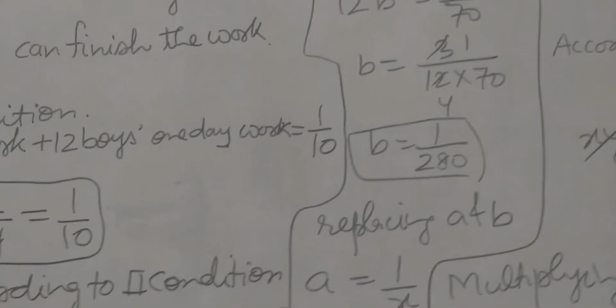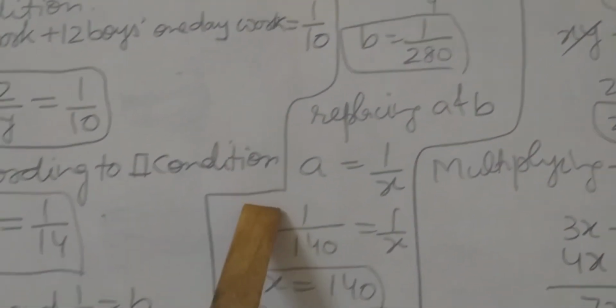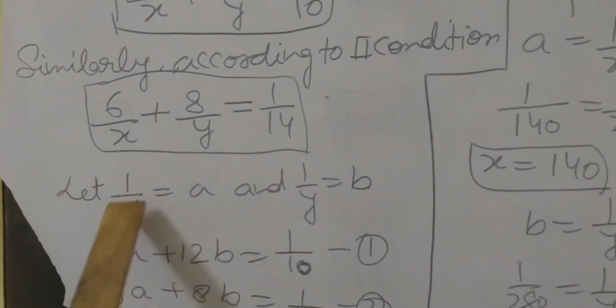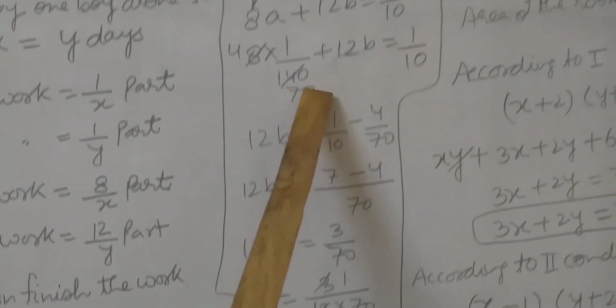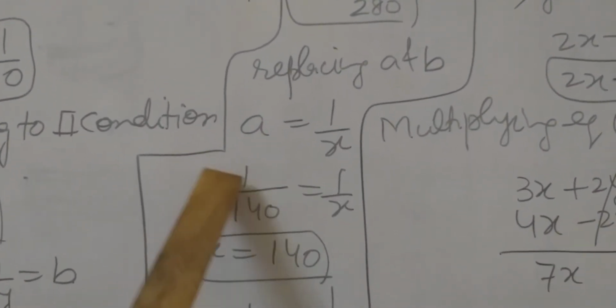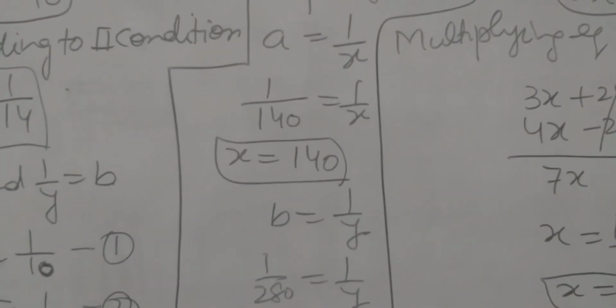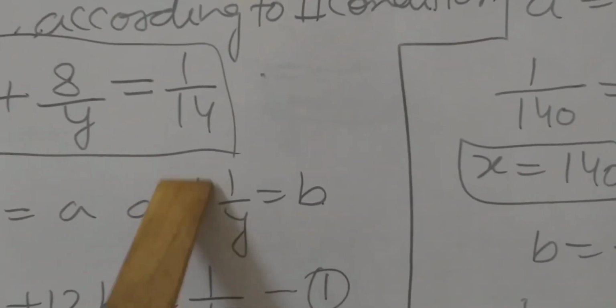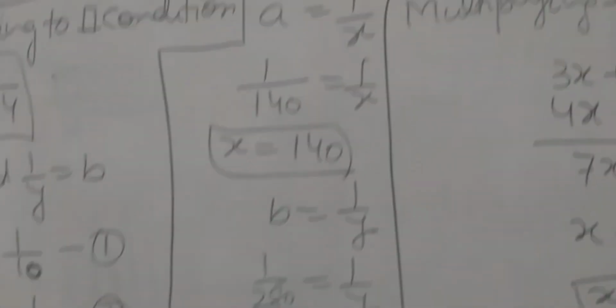Now students, we have got both values a and b. Now we have to replace. We have supposed 1 upon x equals a and 1 upon y equals b. So a equals 1 upon x. The a value is 1 upon 140. Let us put the value of a here. Do cross multiplication. x equals 140. We have supposed 1 upon y equals b. So b equals 1 upon y. The b value is 1 upon 280, student.